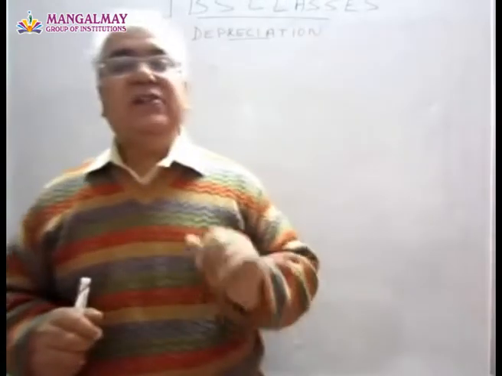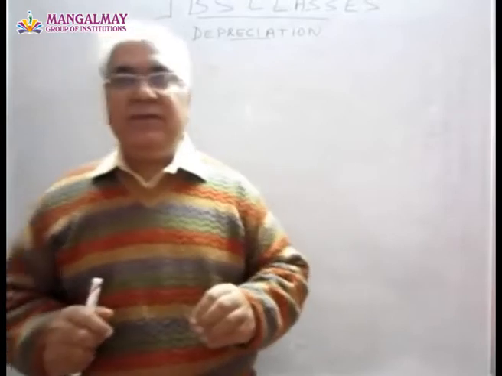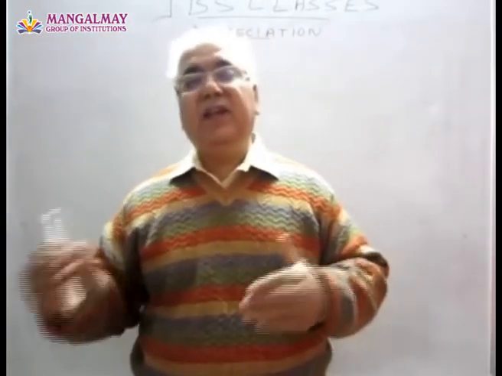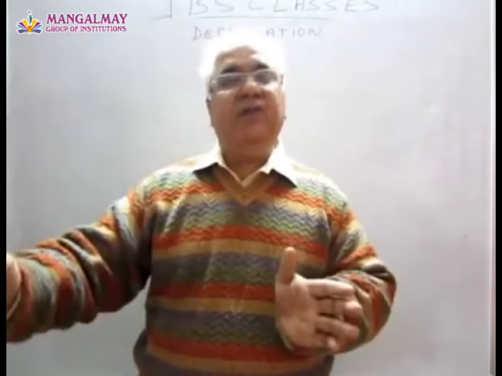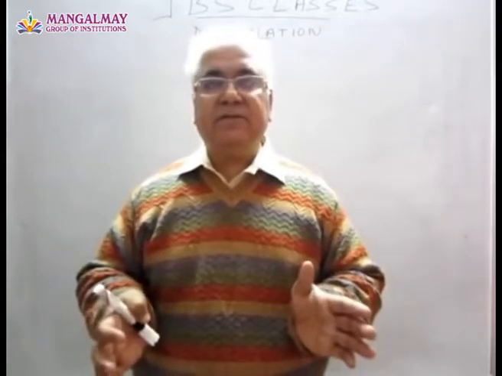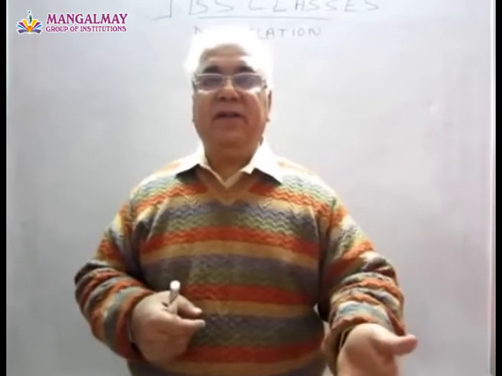Number two, its life. Now life could be its commercial life, or could be legal life. Sometimes some assets have their legal life. Maybe beyond that period you can't use them, even if they are in the working condition. Or sometimes we estimate life.